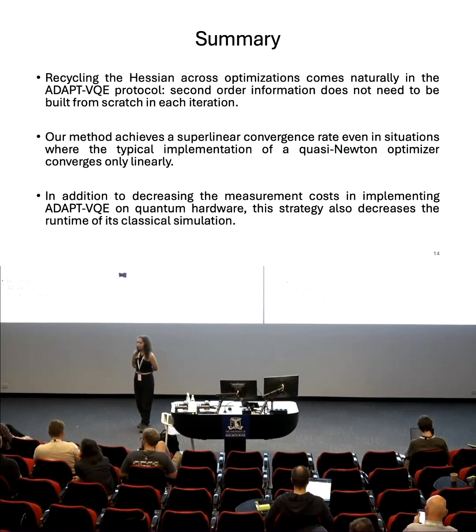I like this protocol a lot, right? You update the Hessian with what you already have, so you're trying to bring everything down. But it seems like there's an implicit assumption that the Hessian somehow evolves smoothly. So what would you expect happens if you have a really good optimization step where you're really moving quite far into the right direction? Then I would also expect that my loss landscape changes significantly and my Hessian changes significantly. And I think it's connected to the previous question: do you have an understanding of the shot overhead you would then need to correctly update your Hessian from what you've had before?